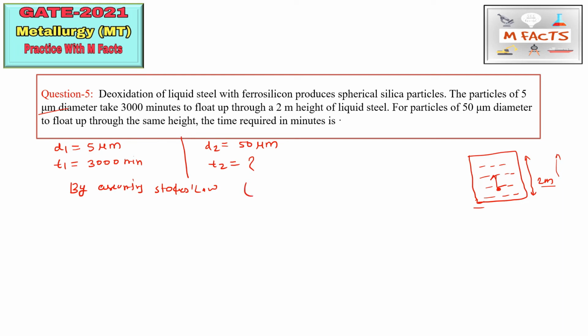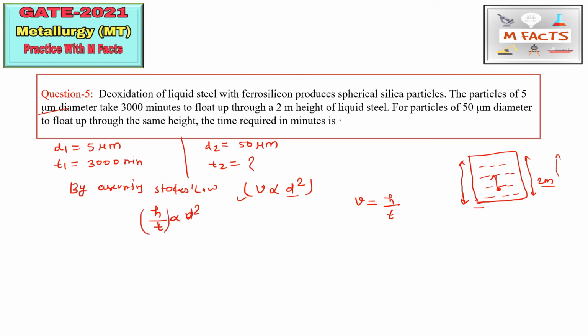So what is Stokes law? Stokes law is basically that the terminal velocity is directly proportional to the square of the diameter of the particle. This is the relation between velocity and the diameter of the particle. Here velocity is basically height and time, so h by t. The height h is constant everywhere, so time is not constant. Time is given for two particles. So from here we can find the relation like that: h by t is proportional to d square. This is the formula.